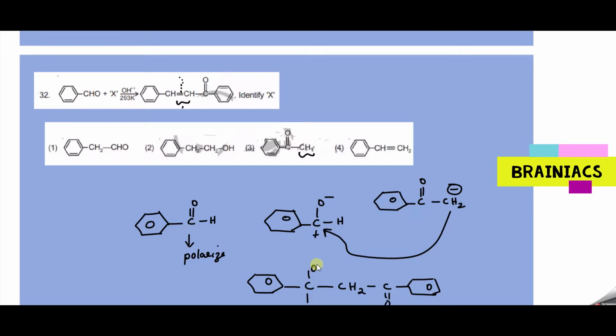Now the next question is, this is alpha, this is beta 1, and this is beta 2. I know from beta 2 hydrogen will be eliminated, so double bond will come here, correct. So next step, on heating, this will move out and hydrogen will move out, and you will have a double bond coming here. This is the product, and this is the exact product we are getting. So can you tell me how many products can be formed here in this question? Can anybody tell how many products can be formed in this reaction?